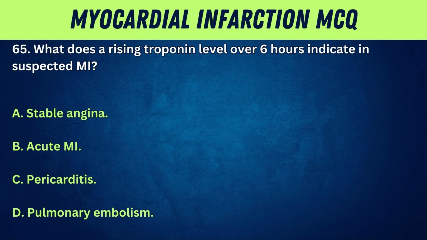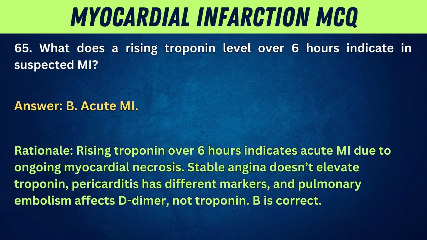65. What does a rising troponin level over 6 hours indicate in suspected MI? A. Stable angina. B. Acute MI. C. Pericarditis. D. Pulmonary embolism. Answer: B. Acute MI.